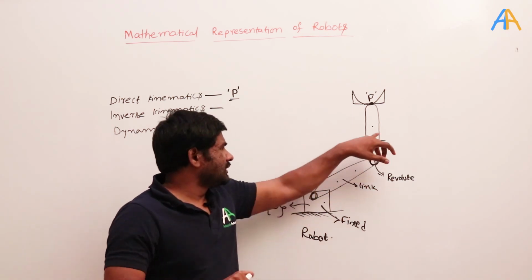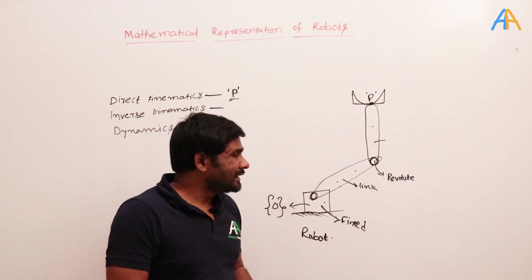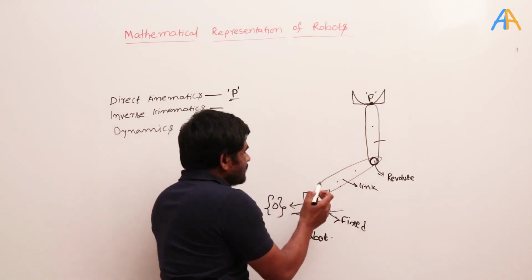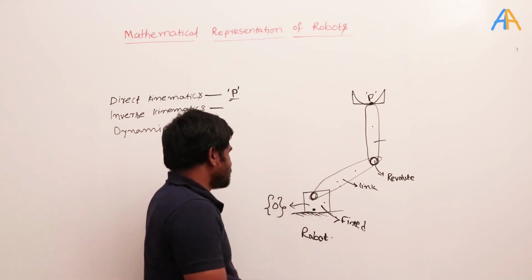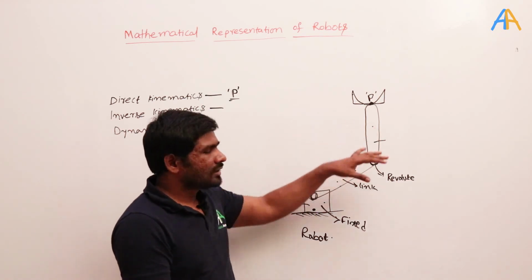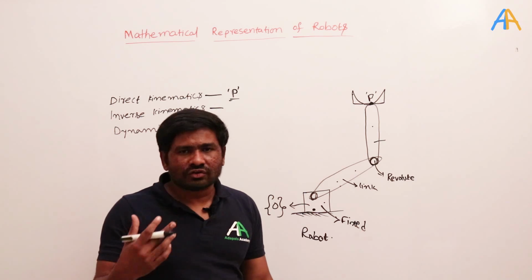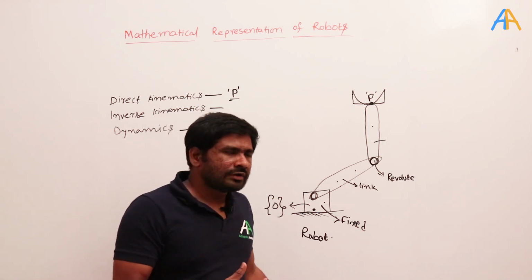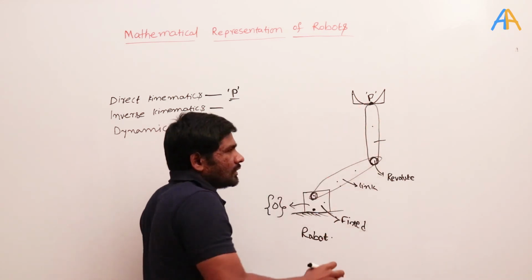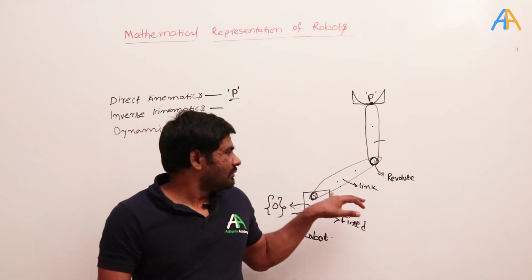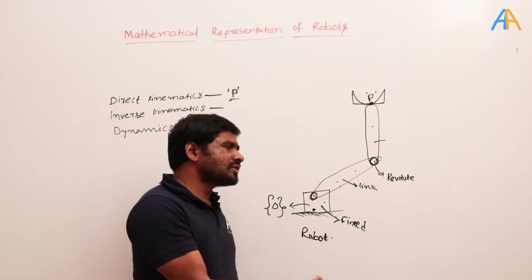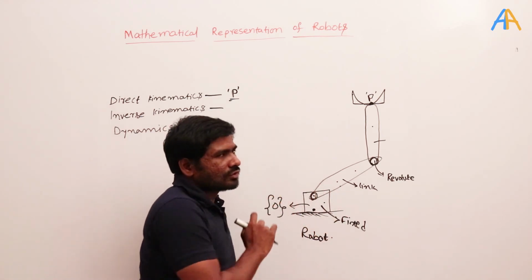So this is link 1 and link 2, and link 2 is also rotating with respect to link 1 here. In that case, how do we represent the point P with respect to the fixed coordinate system that is attached to the fixed link? Because these have different types of linear as well as rotational movement. So for that, every time we need to shift the coordinate axis from here to here, and here to here, and then here to here. Otherwise, I will fix one coordinate axis for each link, and try to represent that coordinate axis in terms of the fixed coordinate axis.